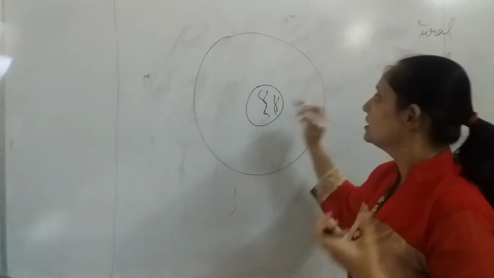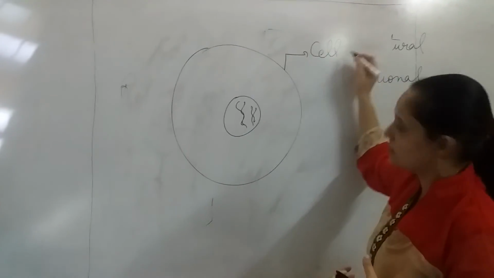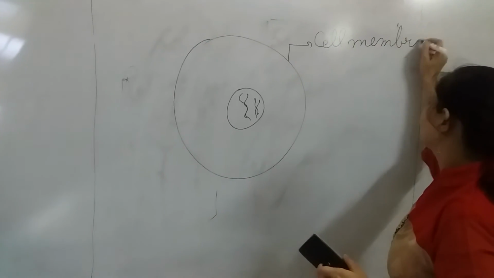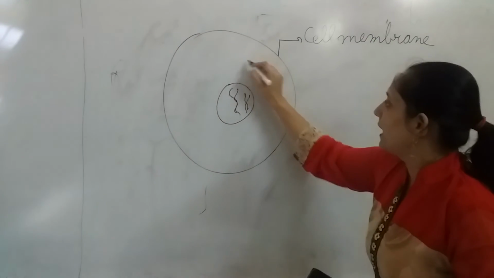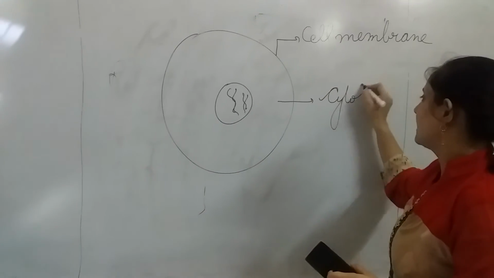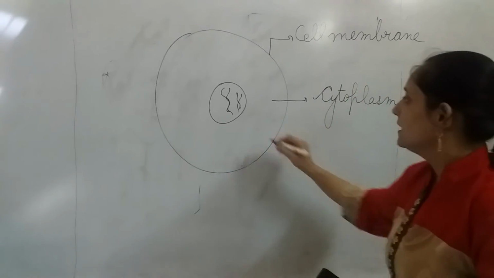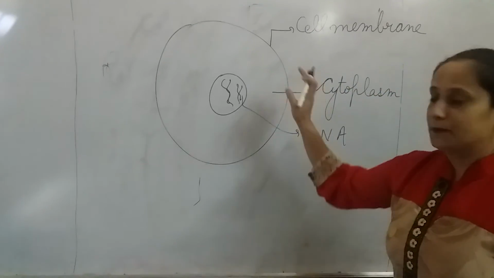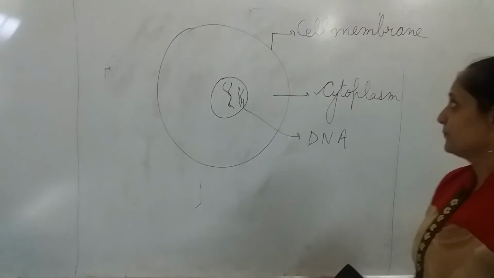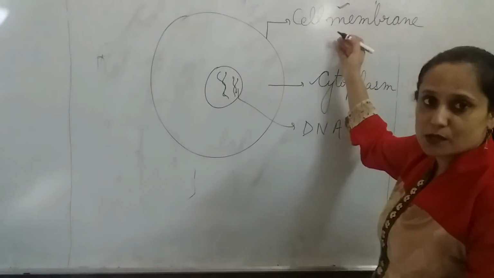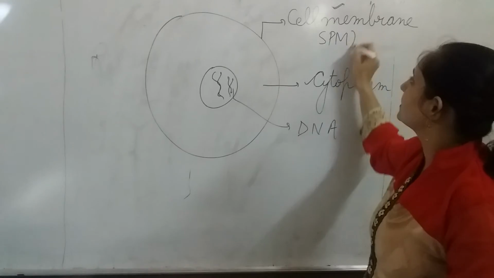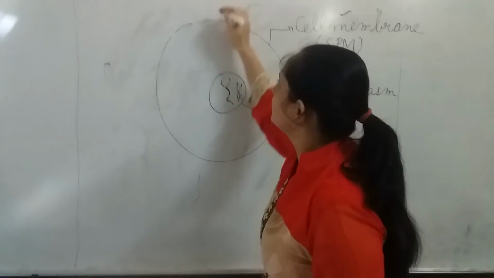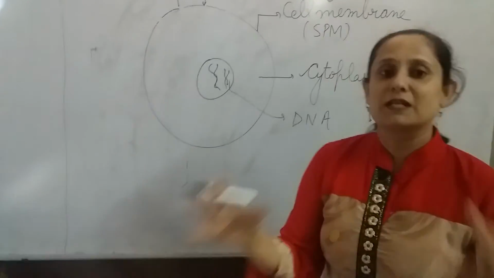Then if we talk about the structure of a cell, basically a typical cell has three things. The outermost structure is known as the cell membrane, the jelly-like fluid is known as cytoplasm, and the DNA. These are the three important things present inside a cell. The cell membrane is also known as the plasma membrane, and it is also known as a selectively permeable membrane because it has pores which allow the entry and exit of certain materials through it.